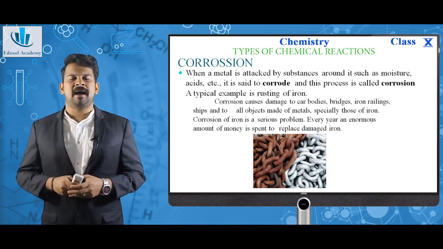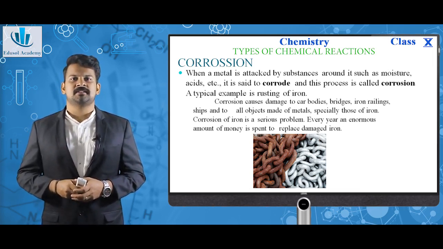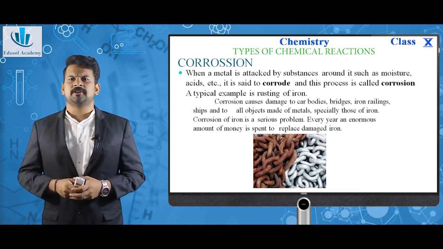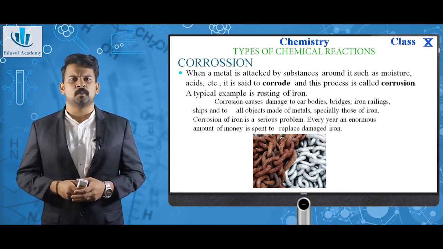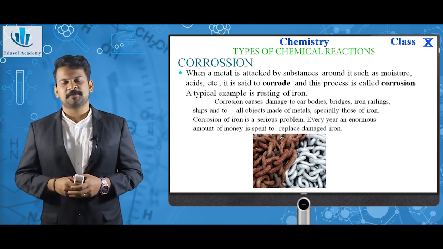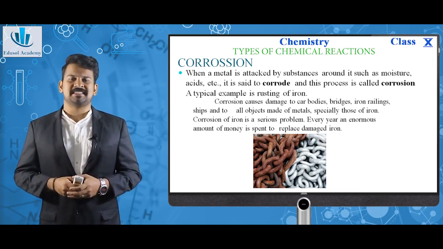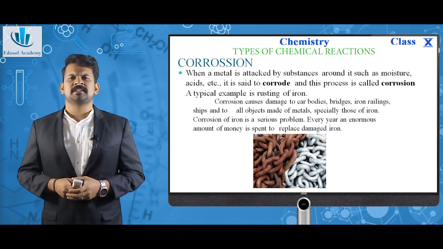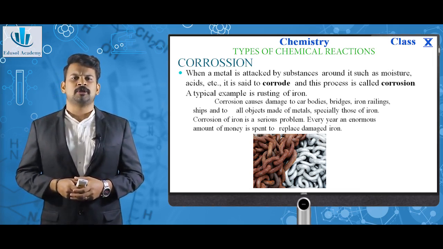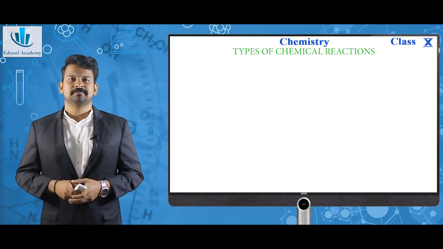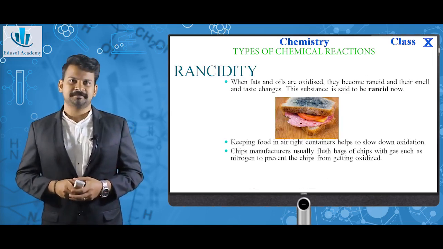Corrosion has very bad effects. It damages the car bodies, bridges, iron railings, ships and all other objects which are made of metals, especially of iron. It is a very serious problem since every year an enormous amount of money is spent to replace the damaged iron. Next one is rancidity.